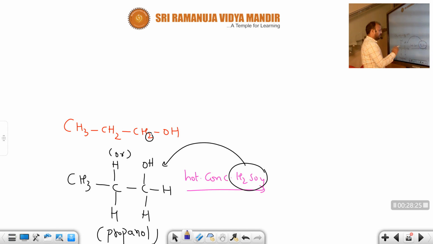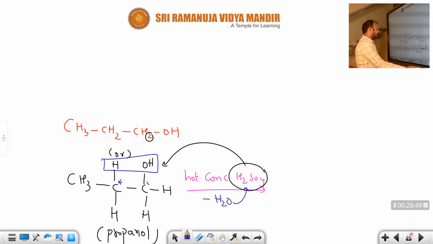Here H and OH will be removed in the form of H2O, which is absorbed by sulfuric acid. When the water molecule is eliminated, the single bond between these two carbons changes into a double bond. Understood or not?